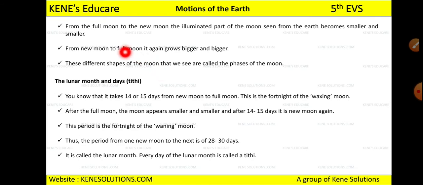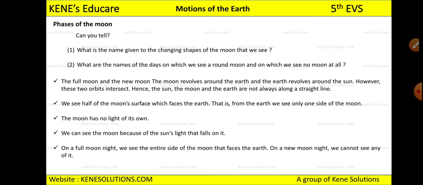See, from the full moon to new moon, the illuminated part of the moon which is seen from the earth, like as I told you, we can see the moon because of the sun's light, right? And on full moon we can see the entire side of the moon. Otherwise we can only see one side of the moon, right? See, here I told you, we see half of the moon's surface which faces the earth, that is, from earth we can see only one side of the moon. Okay,